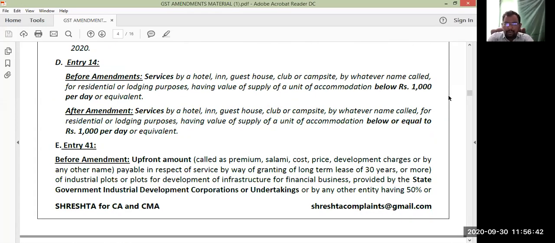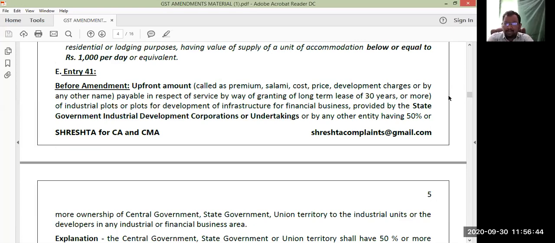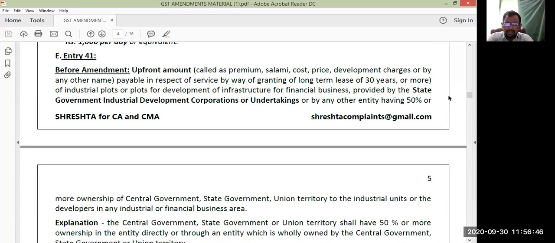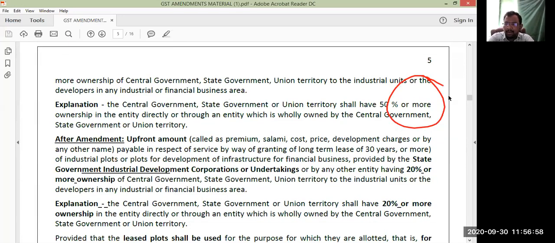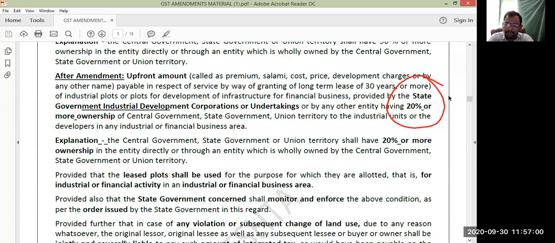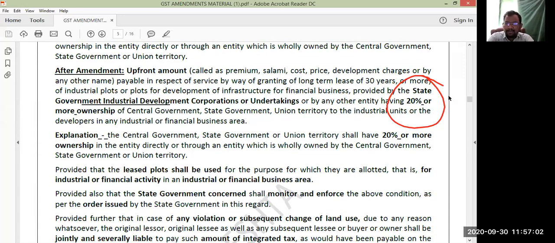Entry number 41. This is not a new amendment. This is an already existing provision, for which we have some changes. The only change you can see here is 50%. I'll explain, don't worry. That 50% is now being reduced to 20%. Now, what is this actually about?